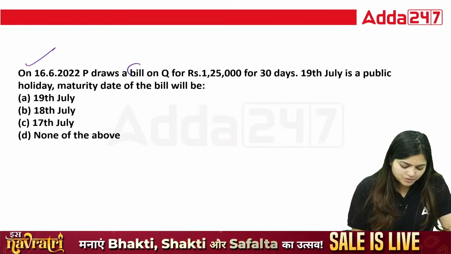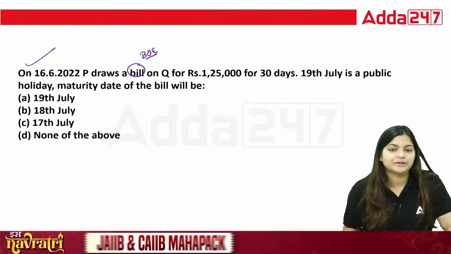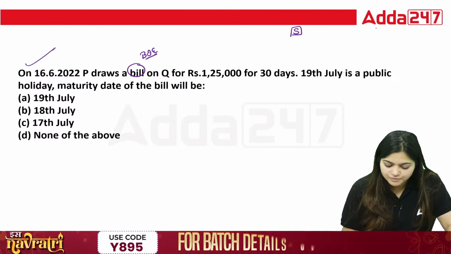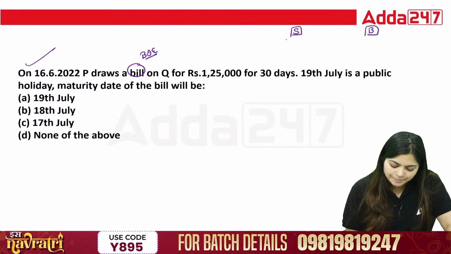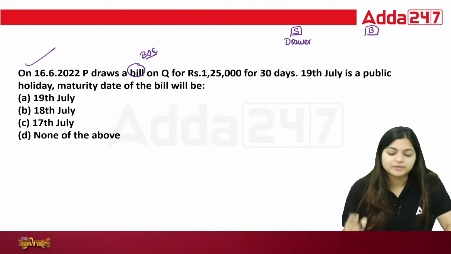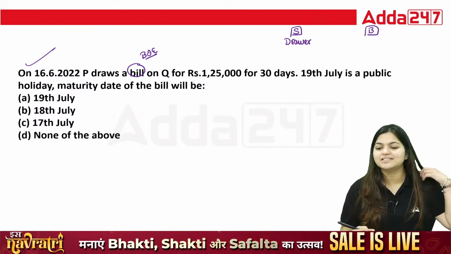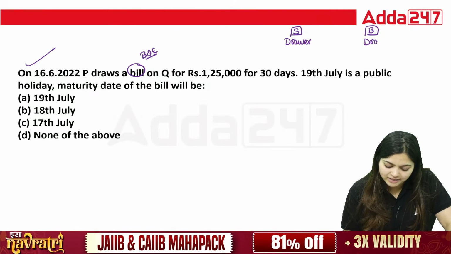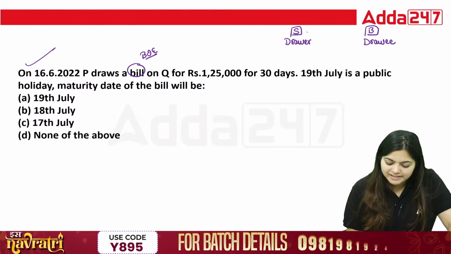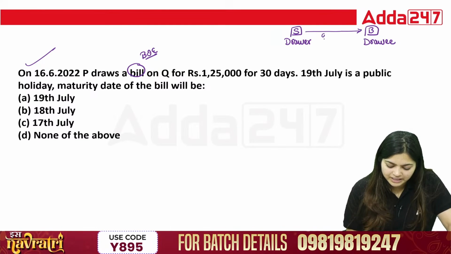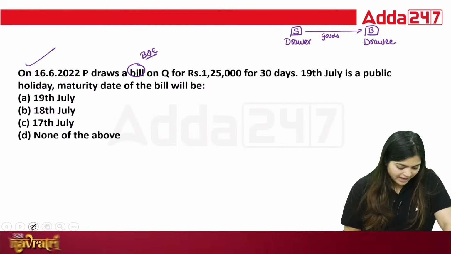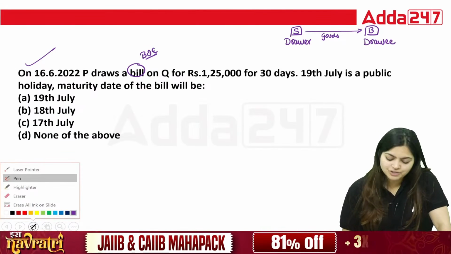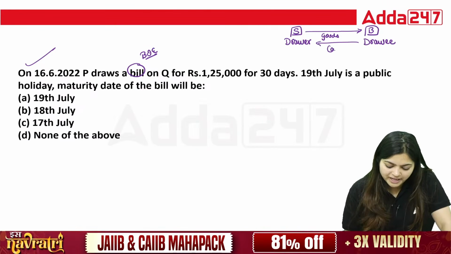See, this question is based on your bills of exchange unit. In bills of exchange, we have one supplier and one buyer. The supplier is known as the drawer. Before telling you the final answer, let me tell you a few important concepts behind it. When the supplier sells goods or provides any services, the buyer has an obligation to pay the cash.